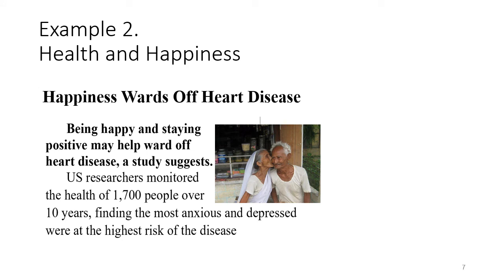Another example is a study that shows that happiness wards off heart disease. And in the first sentence, it says, being happy and staying positive may help ward off heart disease. And what they actually did is just a correlation. They just monitored people's health and monitored their mood, say, their level of anxiety or positivity. And so they had a correlation. And they found that those people who were happier had lower cases of heart disease. And so they concluded, perhaps falsely in the headline, that being happy caused the decreases in heart disease.